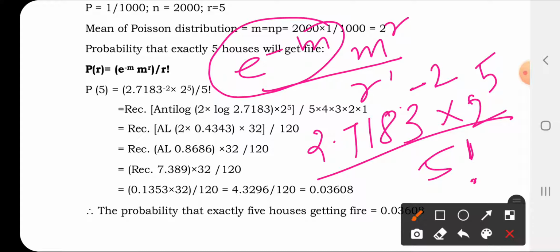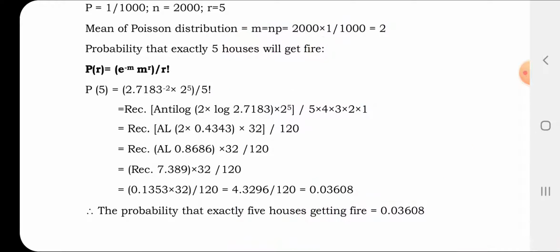5 into 4 into 3 into 2 into 1. If it is 6 factorial, 6 into 5 into 4 into 3 into 2 into 1. If 5 factorial, you have to write 5 into 4 into 3 into 2 into 1. If it is 3 factorial, 3 into 2 into 1. Likewise, you will be writing.